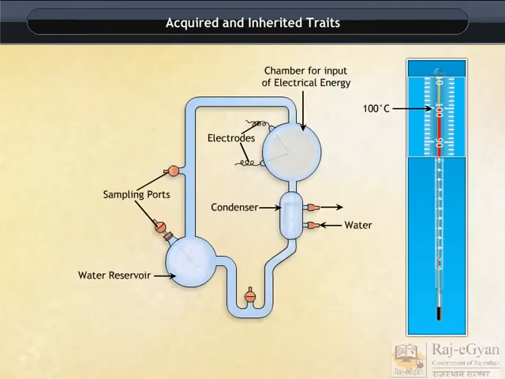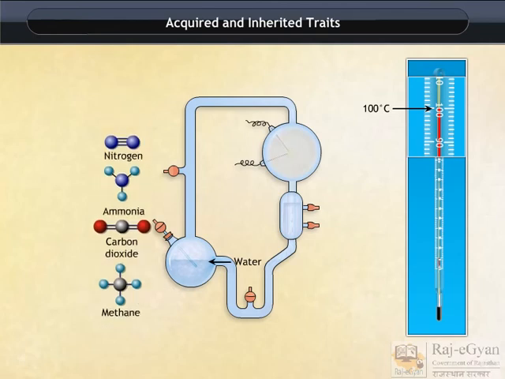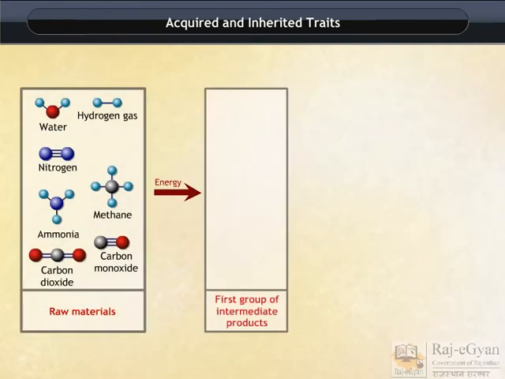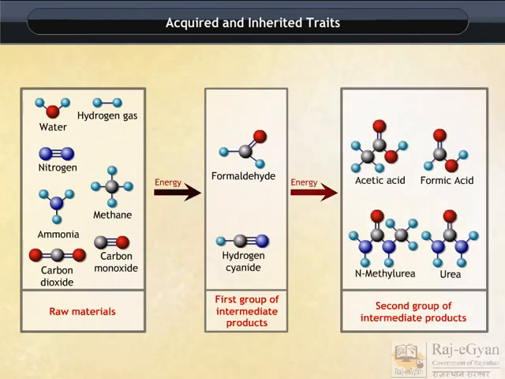This was maintained at a temperature just below 100 degrees Celsius, and sparks were passed through the mixture of gases to simulate lightning. At the end of a week, 15% of carbon from methane had been converted to simple compounds of carbon, including amino acids which make up the protein molecules.